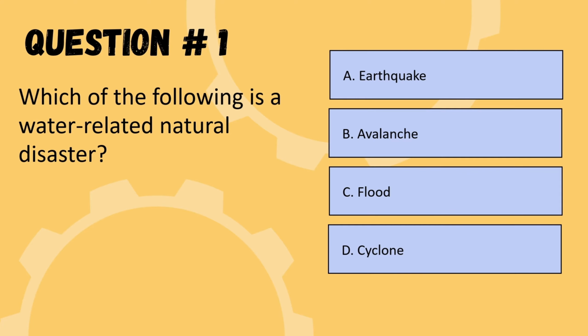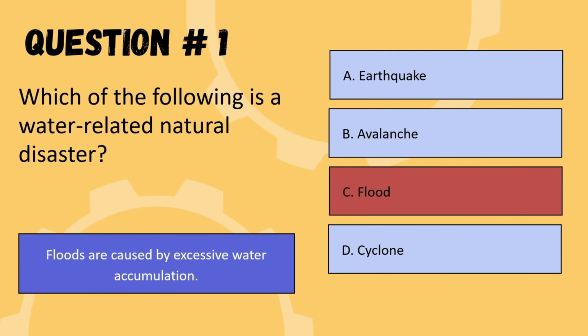Which of the following is a water related natural disaster? The options are earthquake, avalanche, flood or cyclone. So the correct option is flood. You can see the explanation in the blue box, and in every question, pause your video and read the explanation once, then move to the next question. So we are moving to the next question.